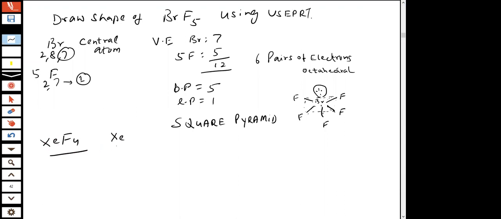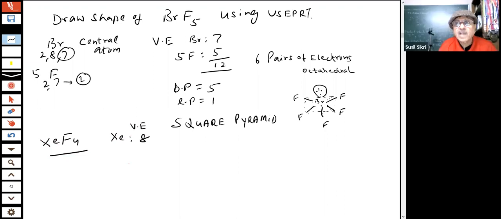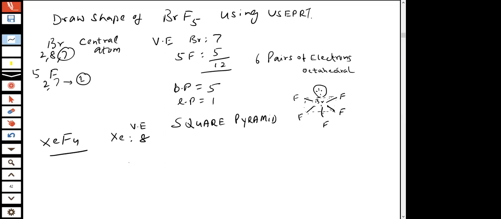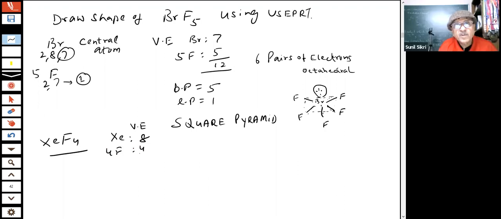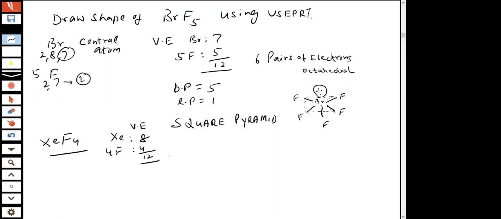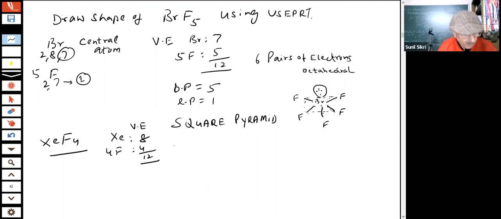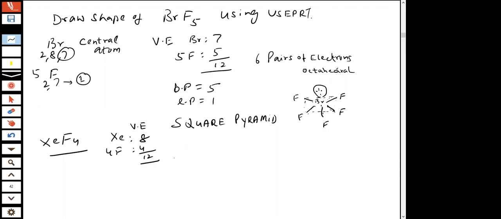So valence electrons in this will be 8, outermost shell completely filled. And 4 fluorines will contribute 4. Total 12, that is 6 pairs of electrons.